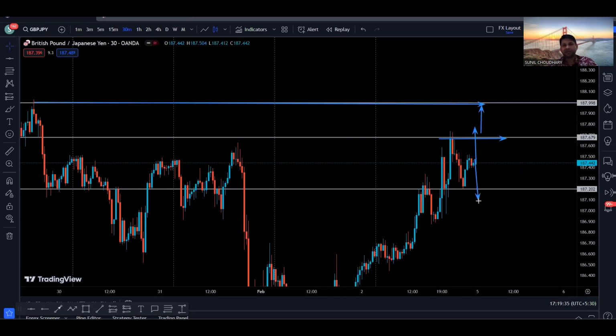At the same time, if we get a candle close below this level, we have a clean range on the left hand side. So there is a very high probability for the price to go to the next support, which is right here. If you break that support as well, there is a very high probability for the price to go to the next support, which is right here. So that is something I see on the GJ 30-minute time frame.